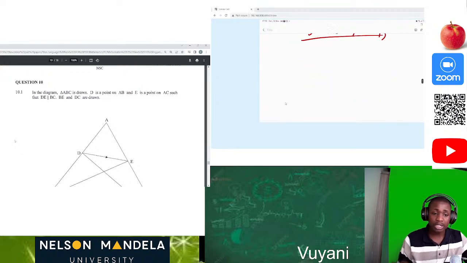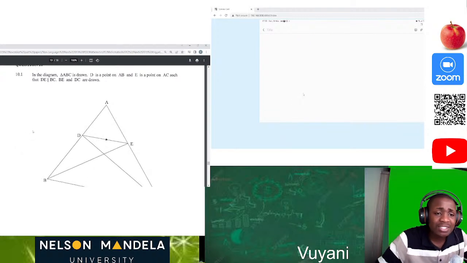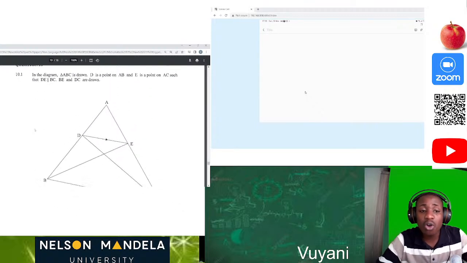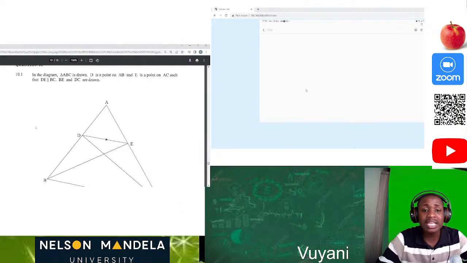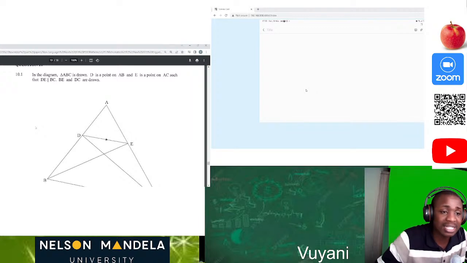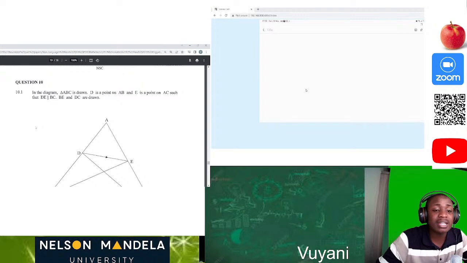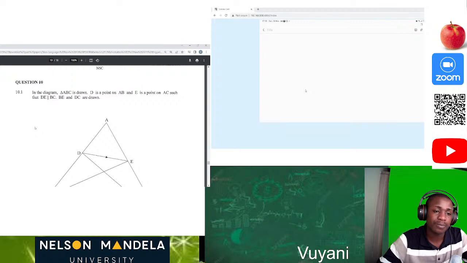So I wanna draw it. Let me just draw it. So in the diagram, triangle ABC is drawn. D is a point on AB and E is a point on AC such that DE is parallel to BC, and BE and DC are drawn for you.